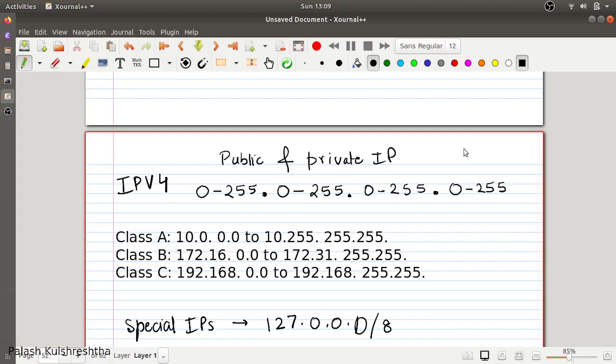Today we are going to talk about IP address. What is an IP address? What are the different types of IP address? What are public and private IP addresses? And what is an IP address block?